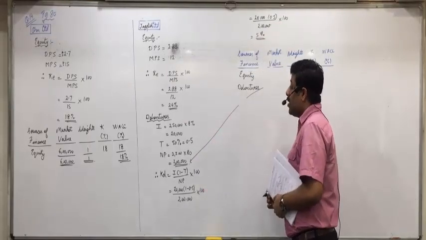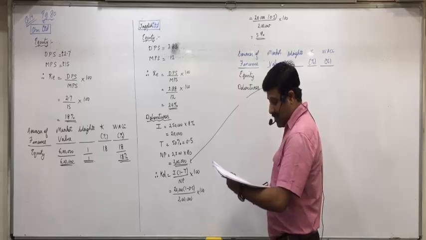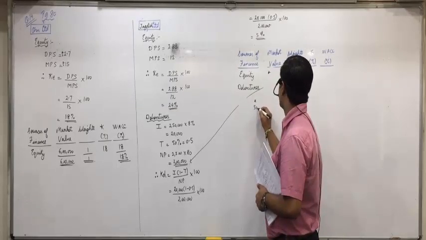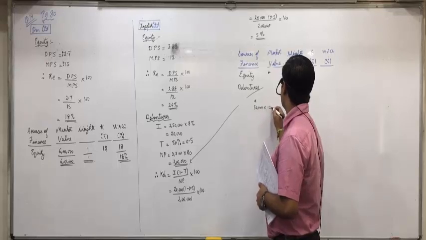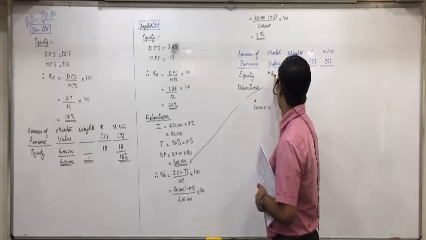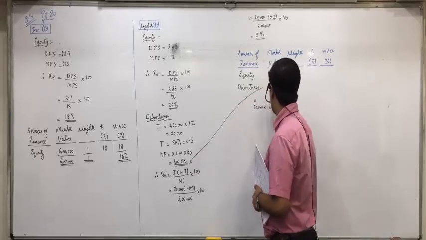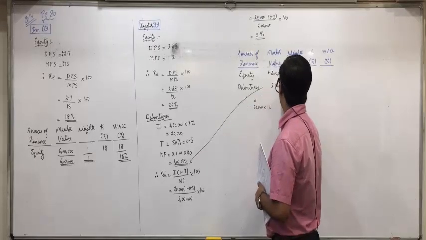Now, equity market value will be 50,000 into 12. 50,000 shares into 12 rupees, so 6 lakhs. Debentures will directly be taken the same as 2 lakhs. Total 8 lakhs.